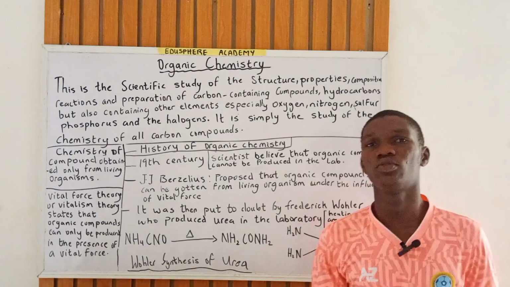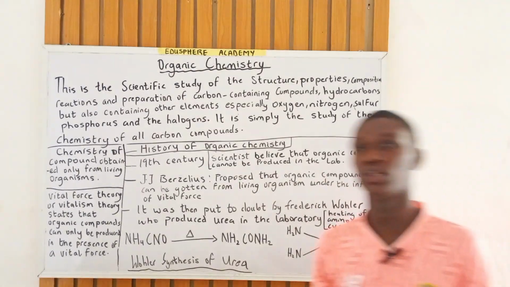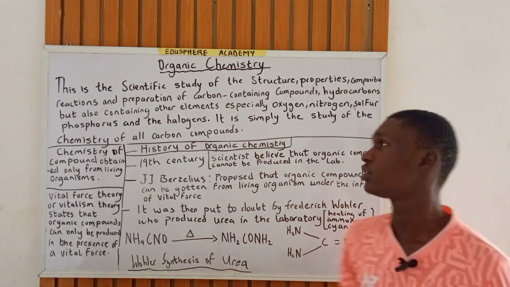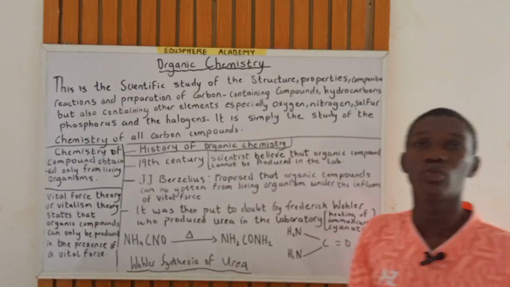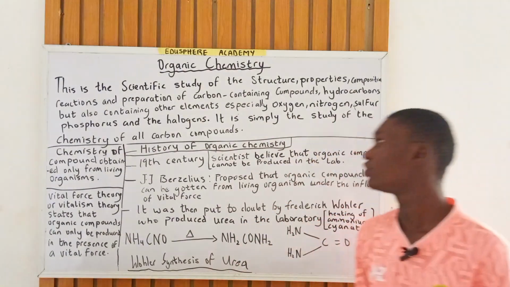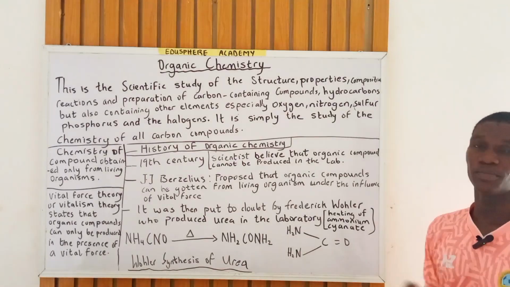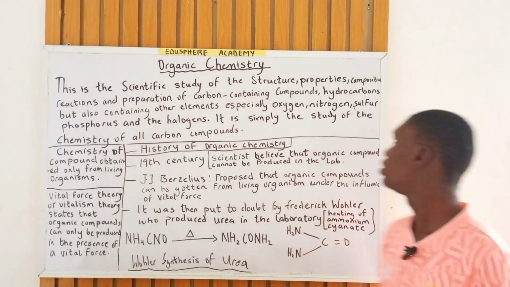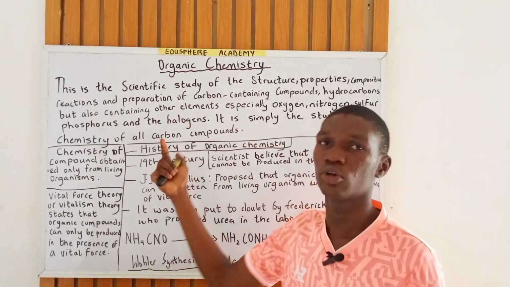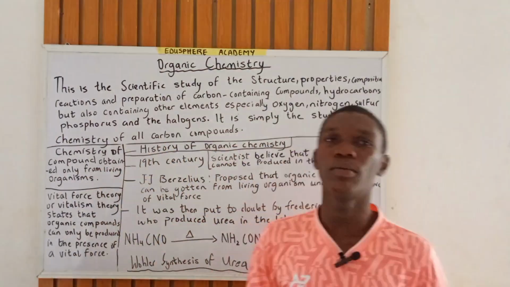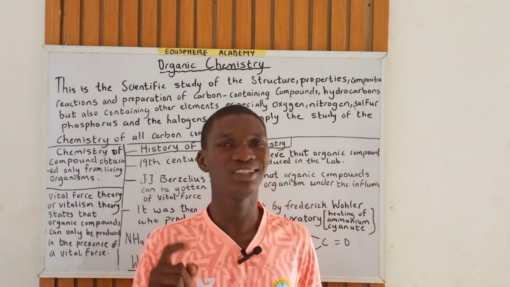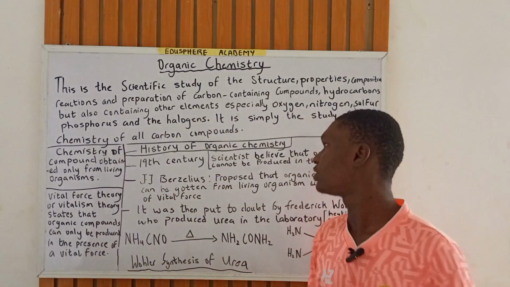So in organic chemistry, while studying carbon-containing compounds, we want to take into cognizance other elements like what? Oxygen, nitrogen, sulfur, phosphorus, and the halogens, right? So you can also simply say that organic chemistry is the study of the chemistry of all carbon compounds. So what is key? The key element in studying organic chemistry is carbon, right?